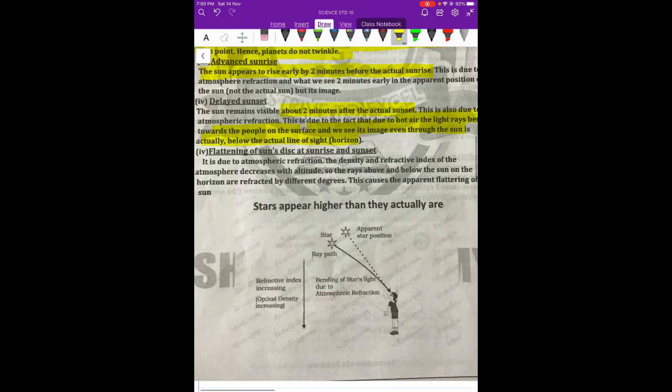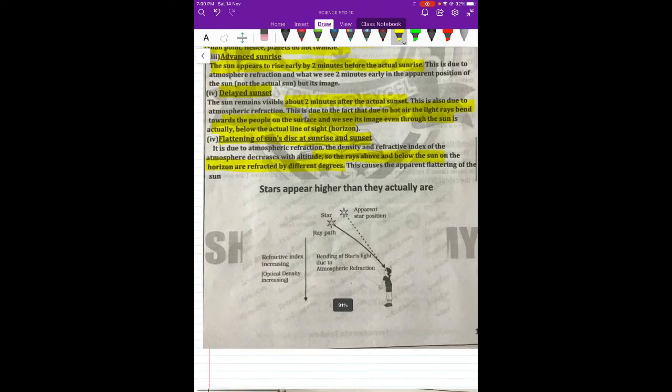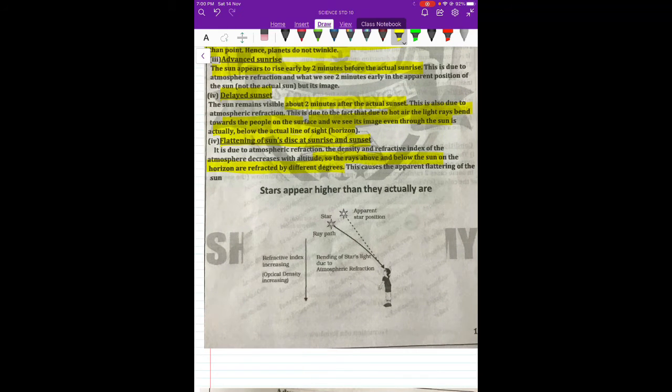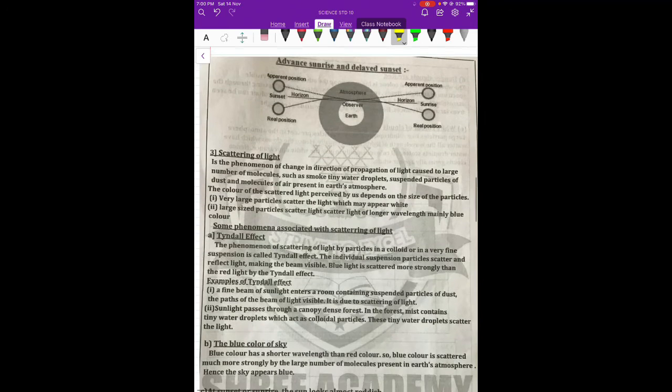Then one more is the flattening. This is flattening of the sun's disk. Now the sun rays above and below are refracted at different degrees. Due to this, we feel that the sun's disk is flattened. This is also an apparent position, and apparent is just an illusion. This is because of atmospheric refraction.